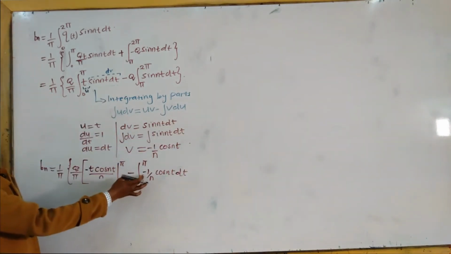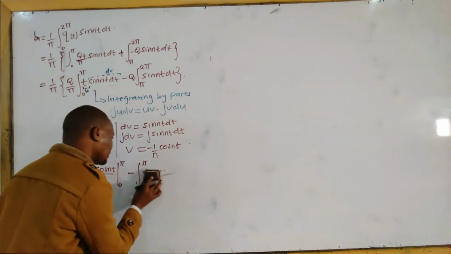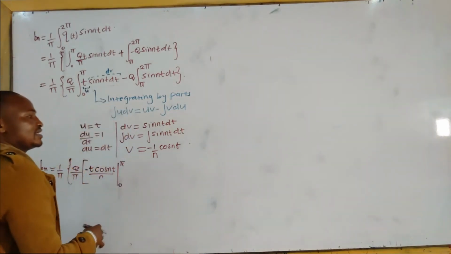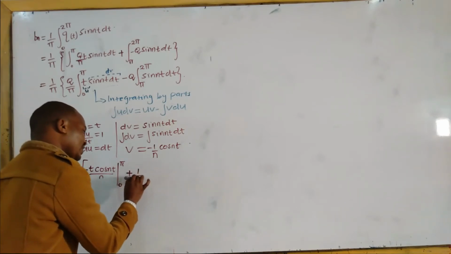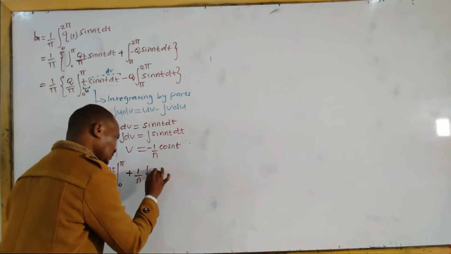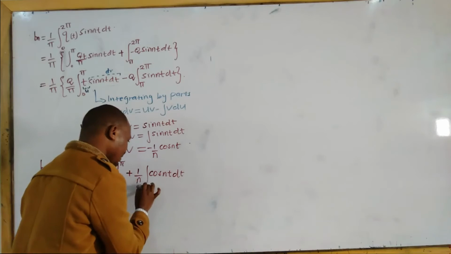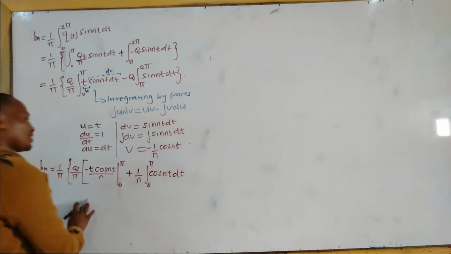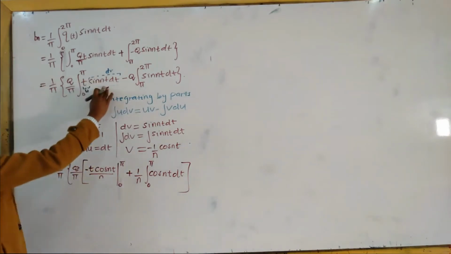But it will be good for us to factor out this negative outside the integral sign, so that you have two negatives, negative negative, which is positive, 1 over n integral of cosine nt with respect to t, and we are integrating from 0 to pi. Close that because we are done with that portion.